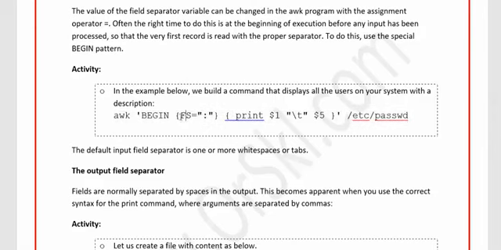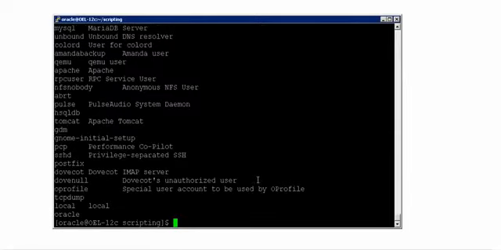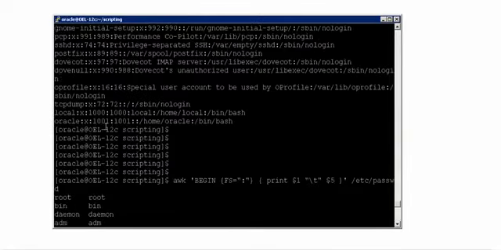If you don't use this FS clause in the BEGIN statement in awk, by default the field separator value is space. That's what we have seen so far, but now I am showing you something different like this. See, now it has printed only the first column and also the fifth column separated by a tab in between. Wherever it finds a colon, colon has become the field separator for each and every line that it processes.